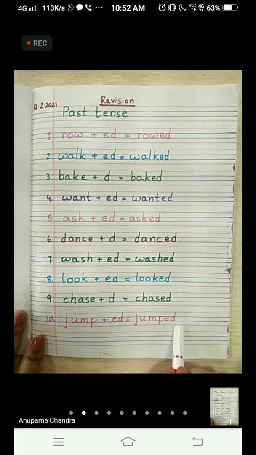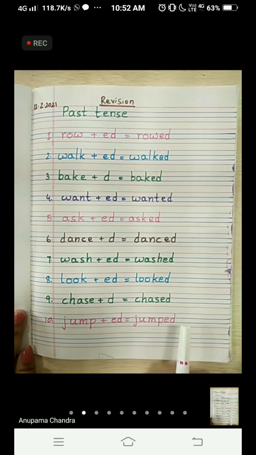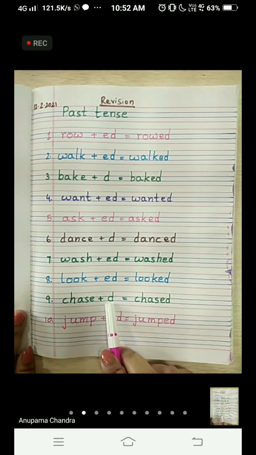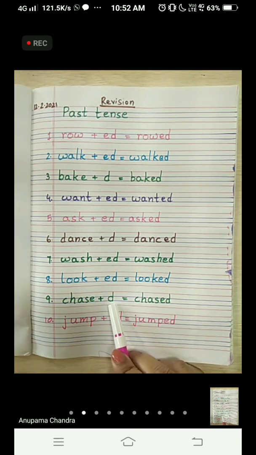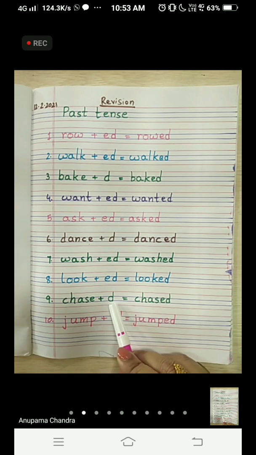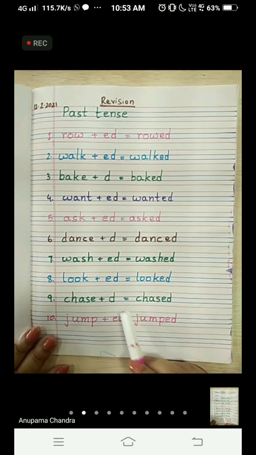J-U-M-P-E-D, jumped. So remember the rule, children. Generally we have to add ed to the word to make the past tense form. And if the last letter is already E, then we will add only D to the word to make the past tense form. I repeat, what is past tense? When we talk about an action that is over, we add D or ed to the doing word or the verb. That is, we call it as past tense. The action which is over. Okay? So this is all for today, children. Thank you.